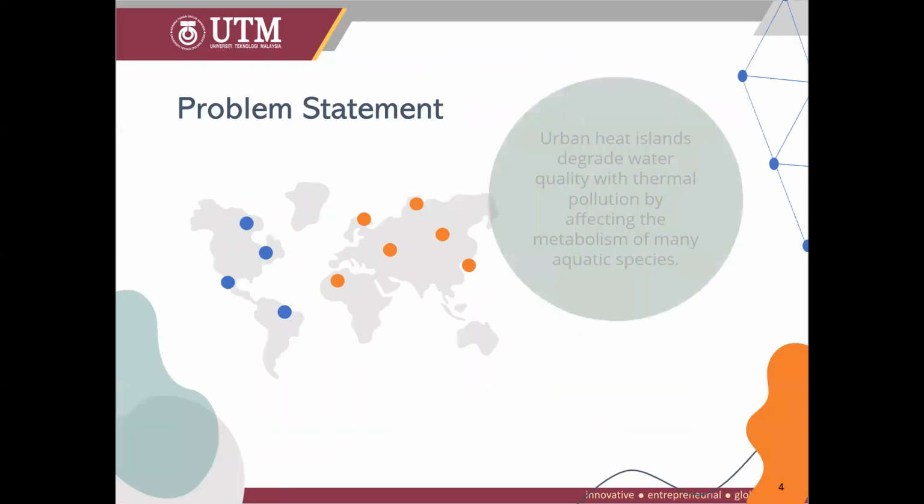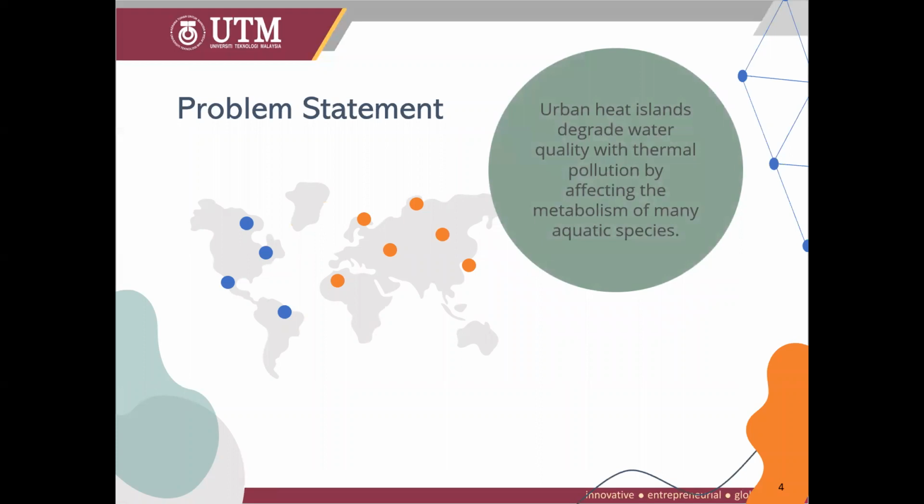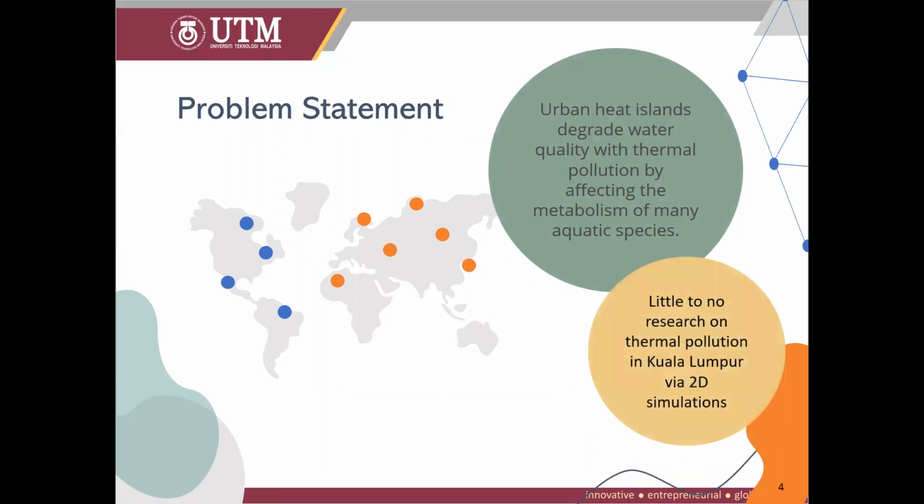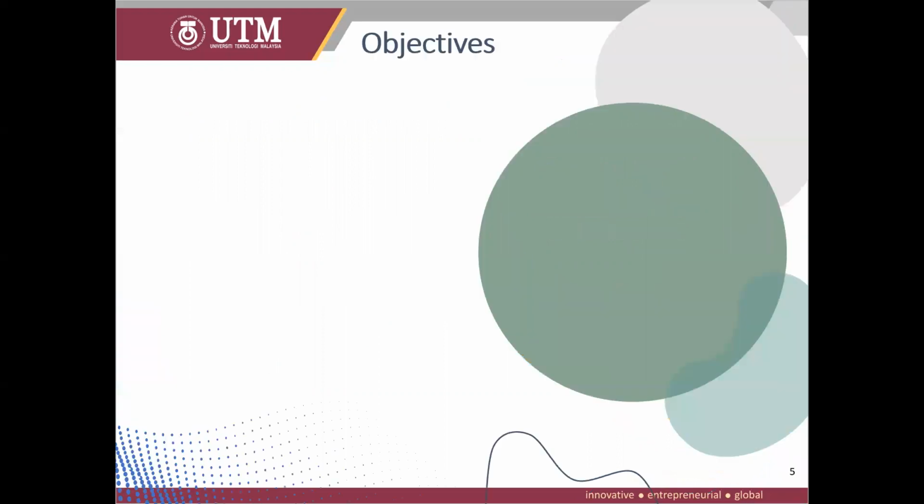For the problem statement, urban heat islands degrade water quality with thermal pollution by affecting the metabolism of many aquatic species. Also, little to no research on thermal pollution in Kuala Lumpur is done via 2D simulations. Hence, I hope that my research will be able to contribute to this.